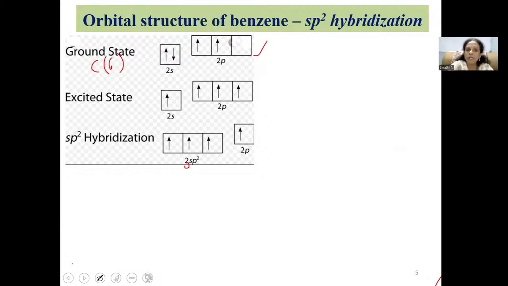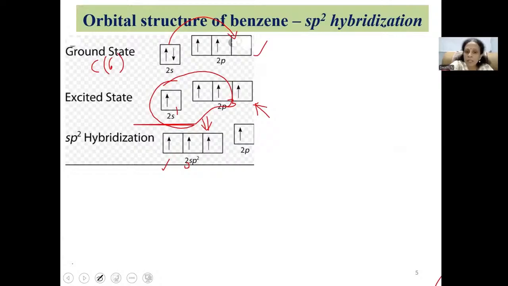Now if you excite one electron from 2s energy level to 2p, then the electronic configuration becomes 2s1, 2p3. So at this particular stage, one s orbital intermixes with two p orbitals. As a result, there will be formation of 3 equivalent energy containing sp2 hybrid orbitals. You can see here one p orbital, that is the 2pz orbital, is not participating in the hybridization process.